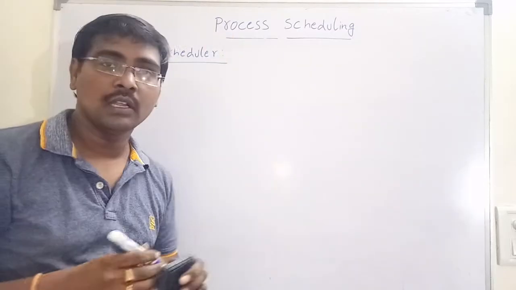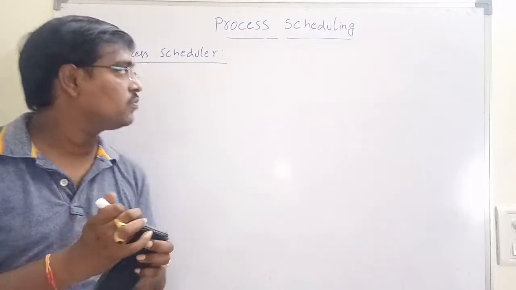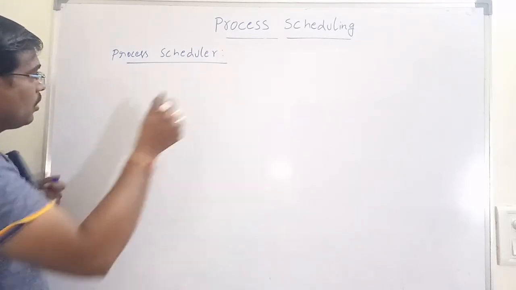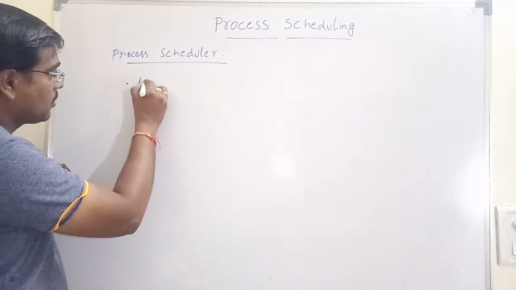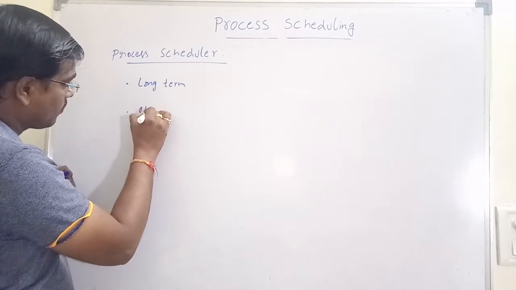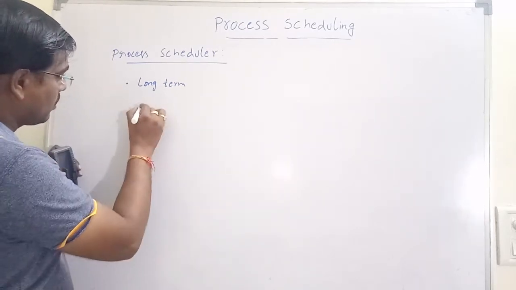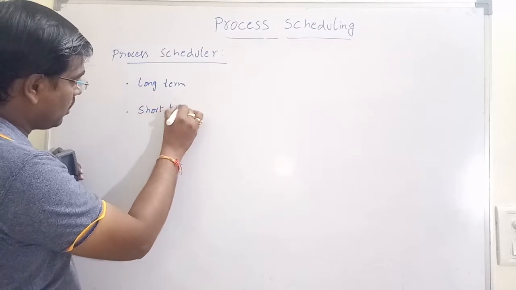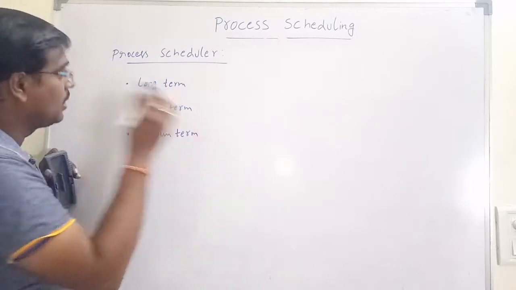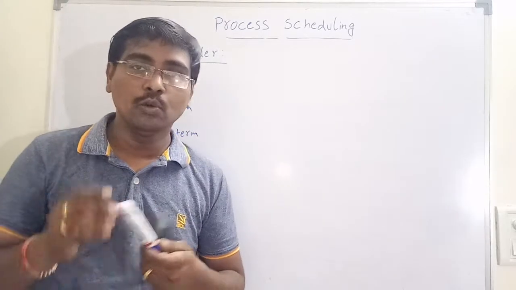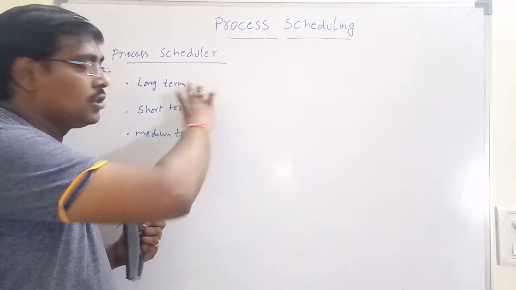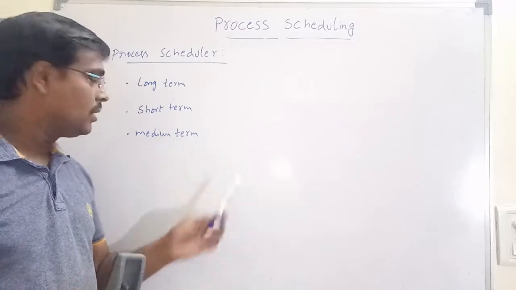What do you mean by scheduler? Scheduler selects a process for execution. We have three types of schedulers: long-term scheduler, short-term scheduler, and medium-term scheduler. What is the main purpose of scheduler? Scheduler makes some decision for selection of a process. We have three types of schedulers: long-term, short-term, medium-term.